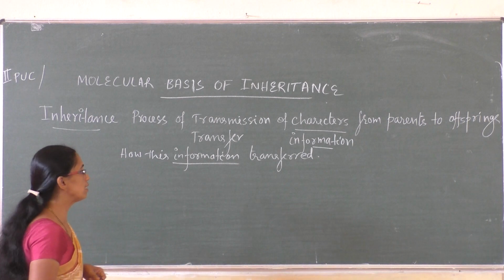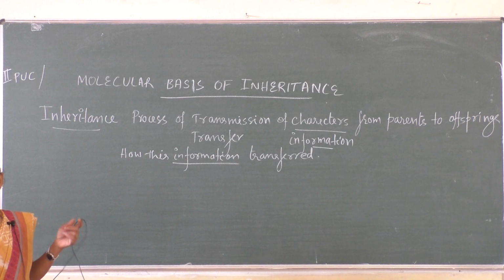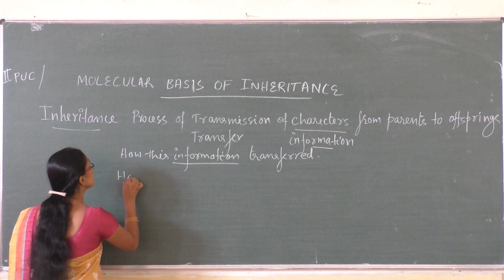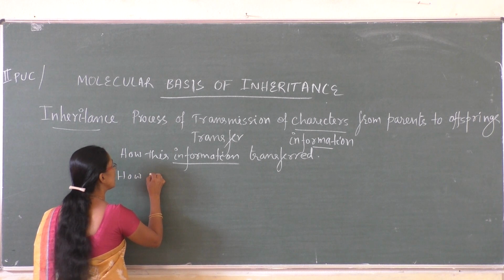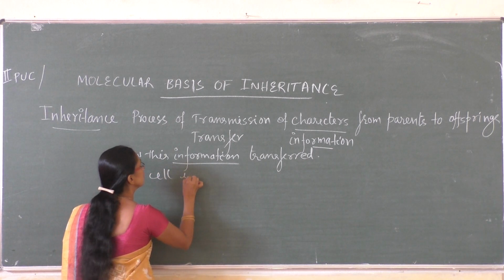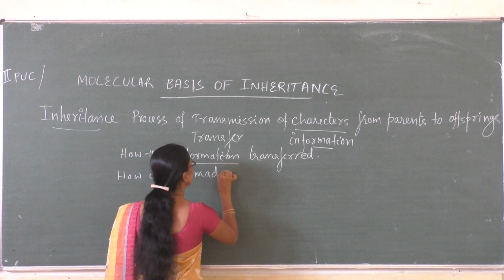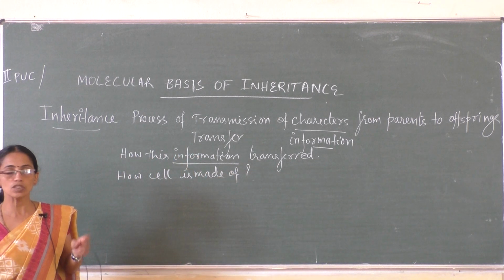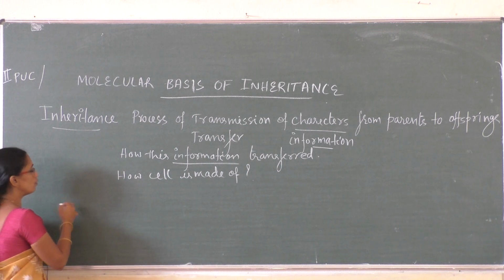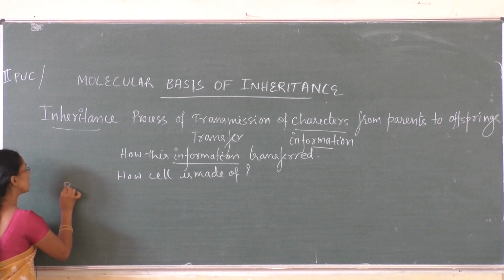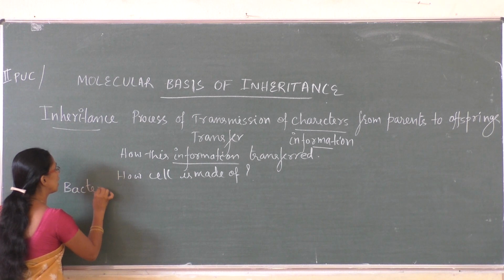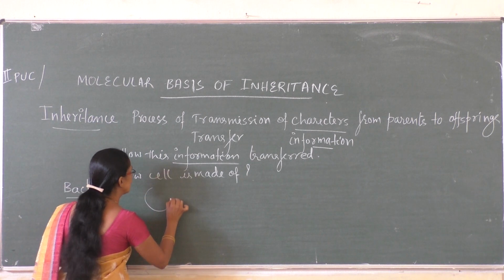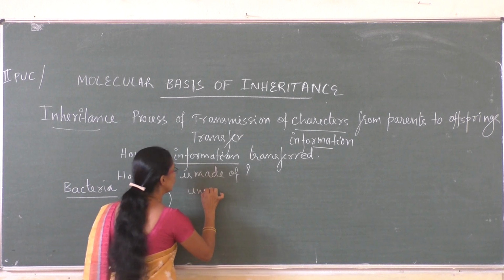Just before that we will study what a cell is made of. What are the components of a cell? For that recall a few organisms. For example, a primitive organism we can say bacteria. A bacteria is an organism which is unicellular,